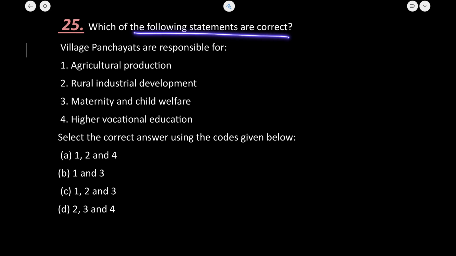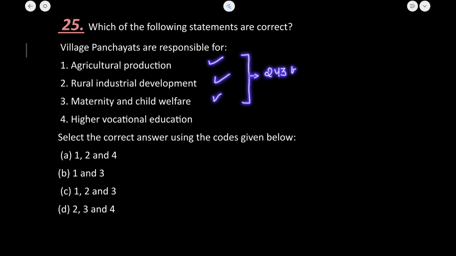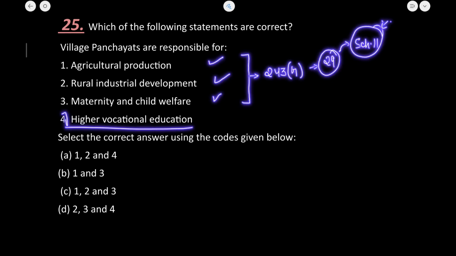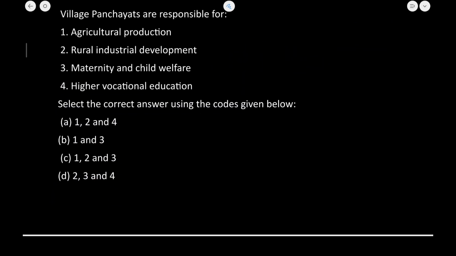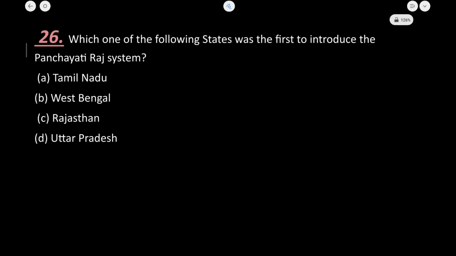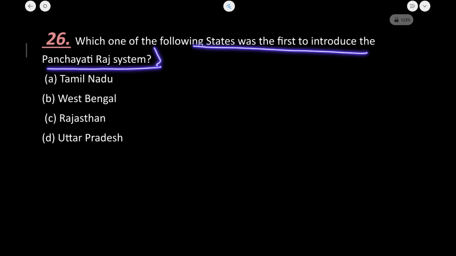Now let us see question number 25. Which of the following statements are correct? Village panchayats are responsible for agriculture production, rural industrial development, maternity and child welfare. Yes, all of this is mentioned in Article 243G, under which 29 functions and powers have been assigned to the Panchayati Raj institutions under Schedule 11. It is also mentioned. Now higher vocational education is under the purview of the state legislature, so the fourth option here is incorrect. That is why 1, 2 and 3 are correct here. Let us now see which of the following states was first to introduce the Panchayati Raj system. It was the state of Rajasthan, and the name of the district was Nagaur.